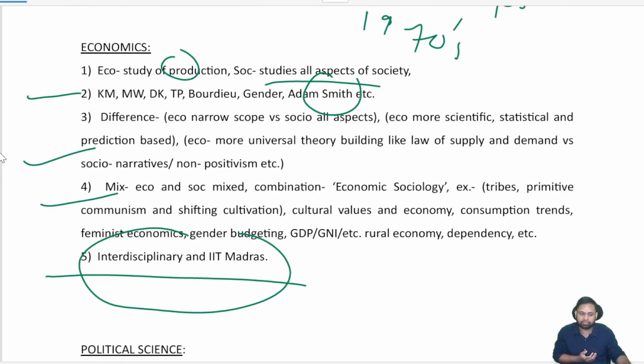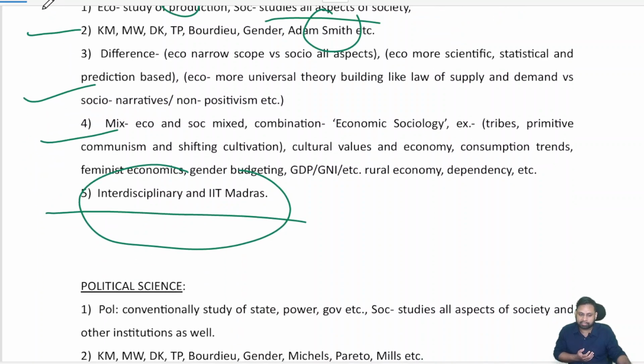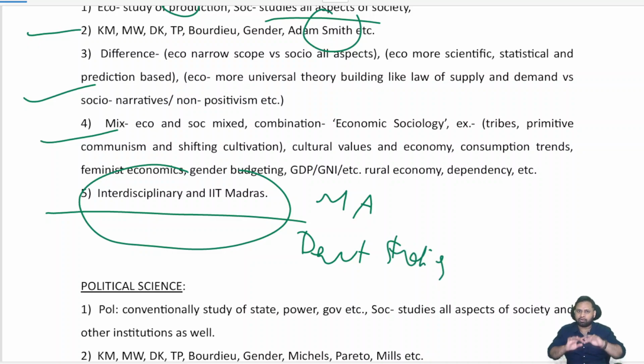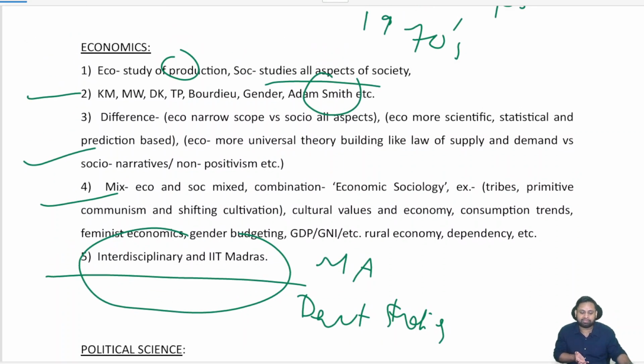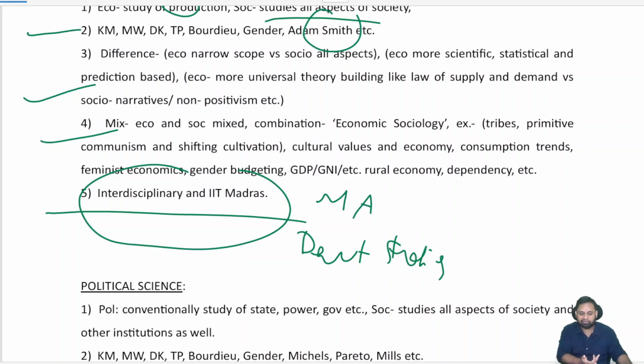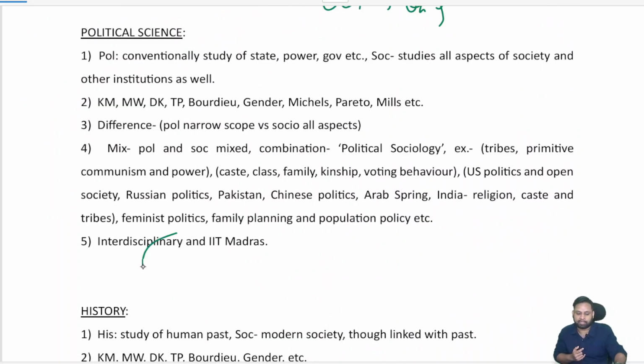One of the main famous courses in India is at IIT Madras. It is an interdisciplinary program, the MA in Development Studies. Development means what? It includes everything: sociology, economics, political science, all those things. If you complete that course, you'll get placement, and you get a better understanding of sociology. Then again you get some understanding about law, all those things. So with interdisciplinary programs, you have a connection between sociology and economics. Again, if you take political science, it is again interdisciplinary, as in IIT Madras.